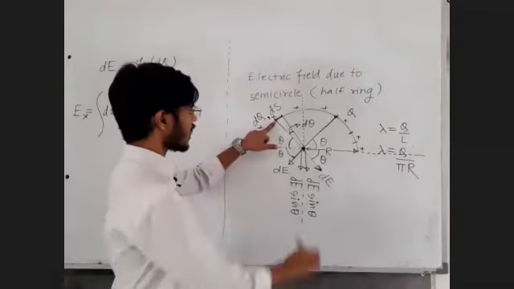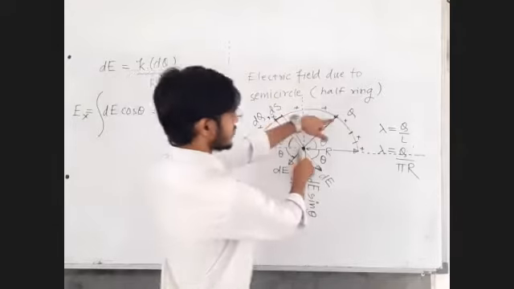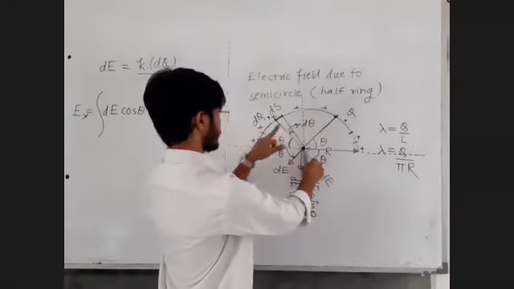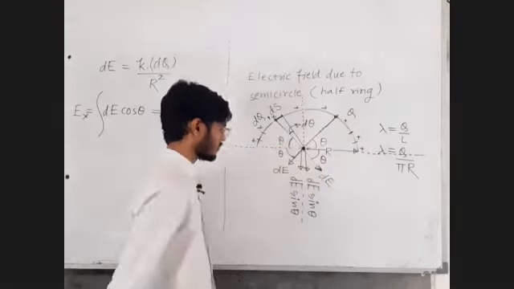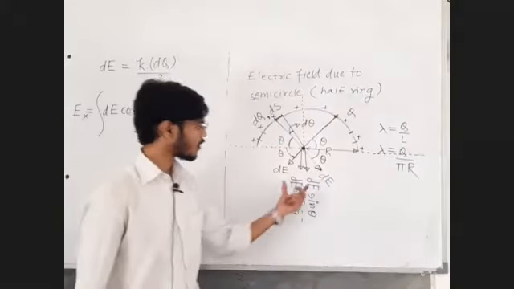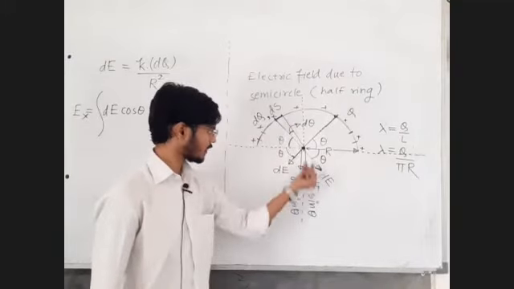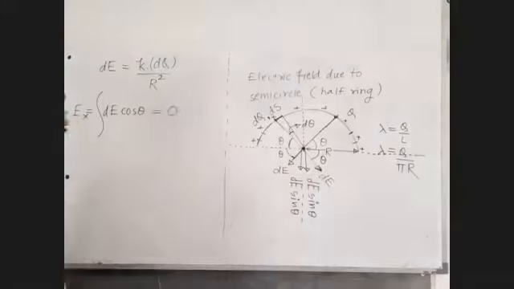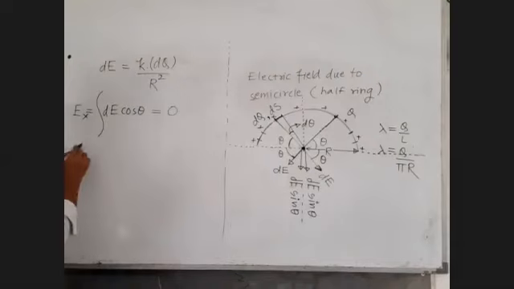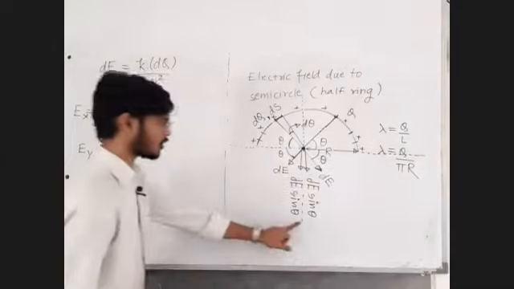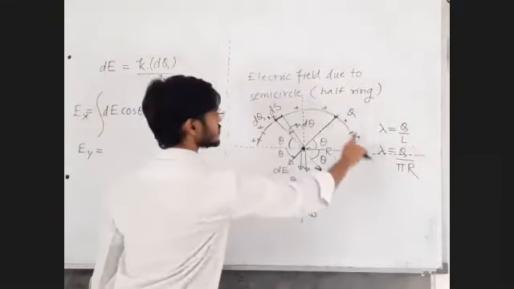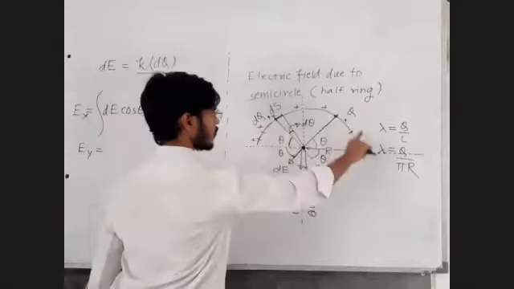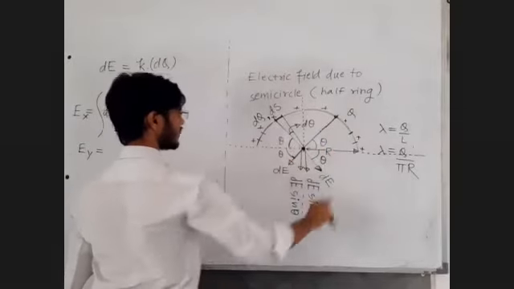This charge's dE sin theta and this charge's dE sin theta, similarly this charge's dE sin theta and this charge's dE sin theta, are not cancelling each other. They are getting added. So shall I write: the net y component of electric field is the addition of all such dE sin theta? The angle goes from 0 to 180 degrees.